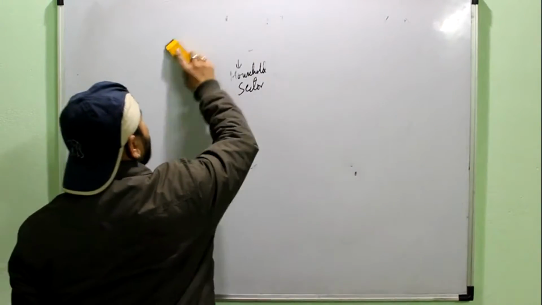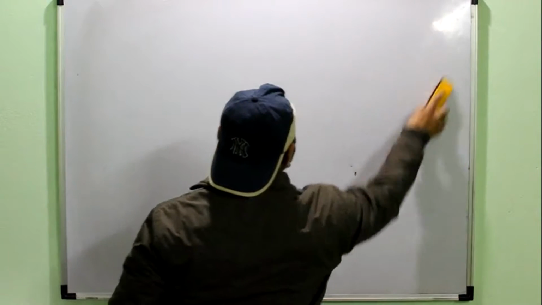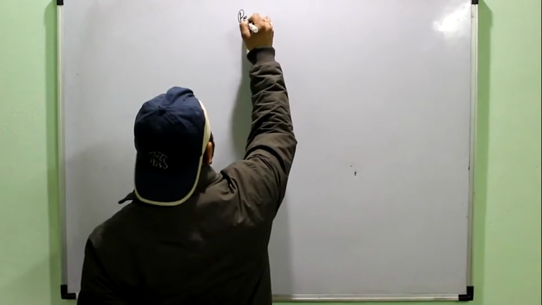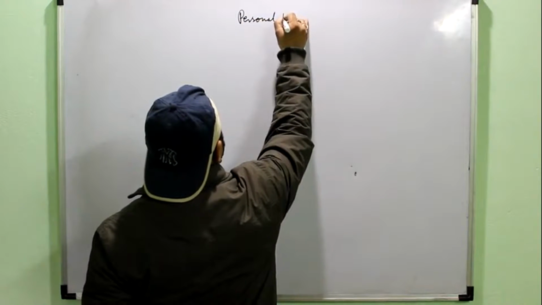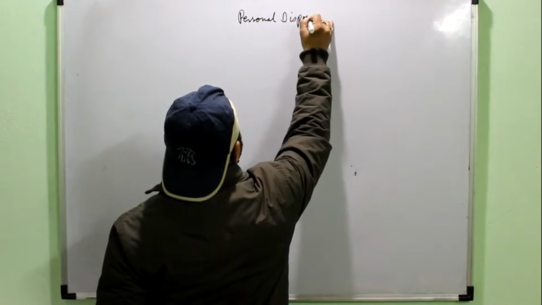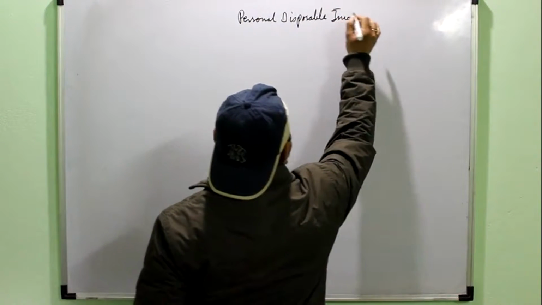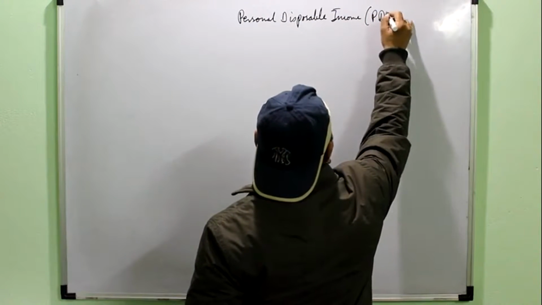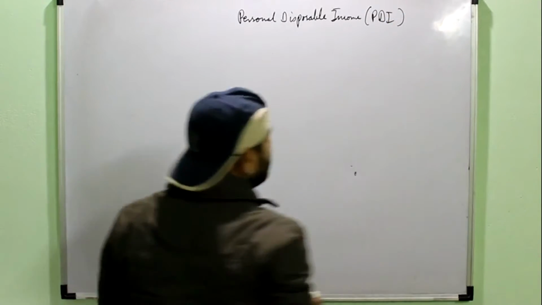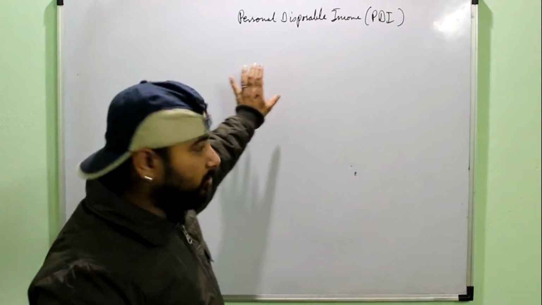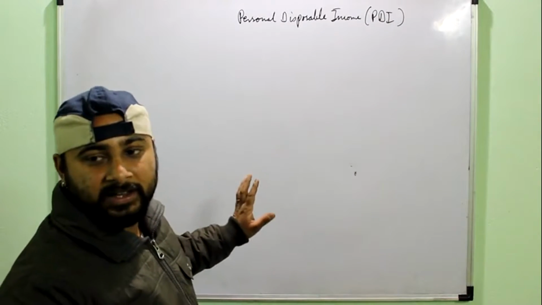Then the next and last aggregate of the private income is the personal disposable income, many times abbreviated as PDI. Actually this is the actual income which shows you the actual purchasing power in the economy.